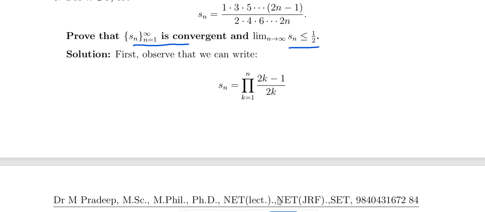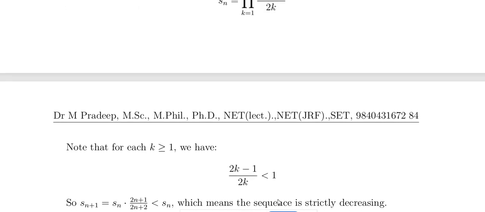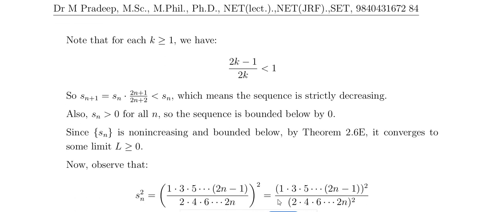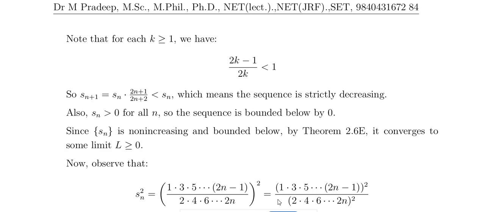So for that, the sequence is 1 into 3 into 5 up to 2n minus 1, divided by 2 into 4 into 6 up to 2n. Since Sn is all a product, using the product symbol you can write (2k minus 1) divided by 2k. So for each k greater than or equal to 1, (2k minus 1) divided by 2k is less than 1.